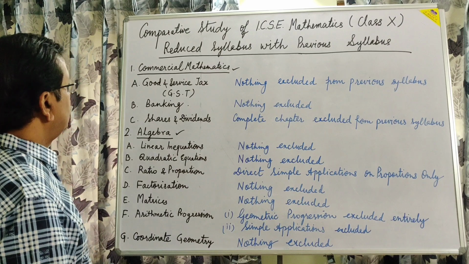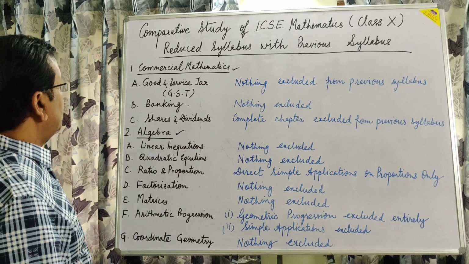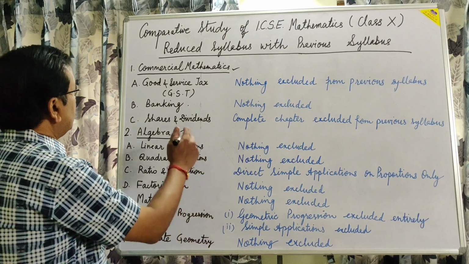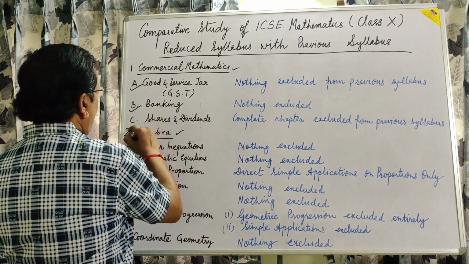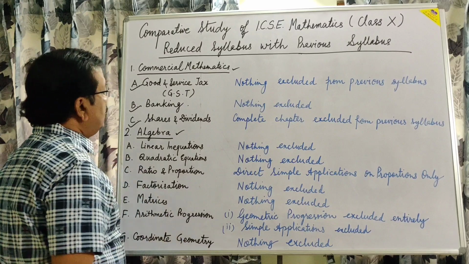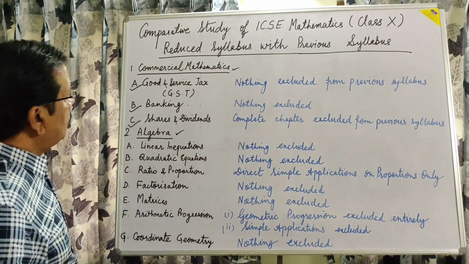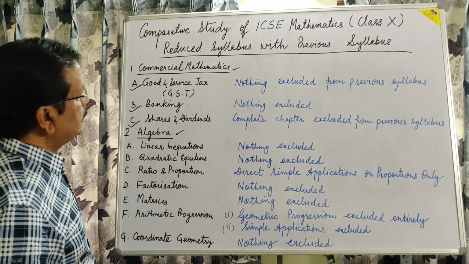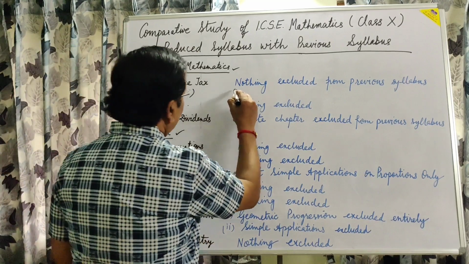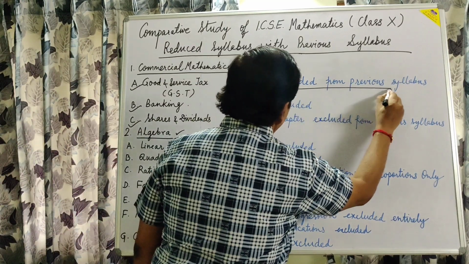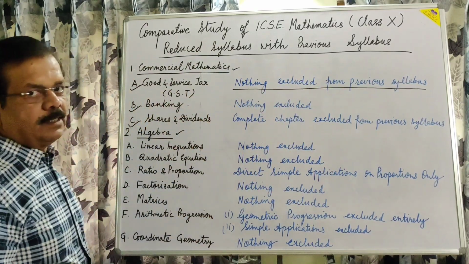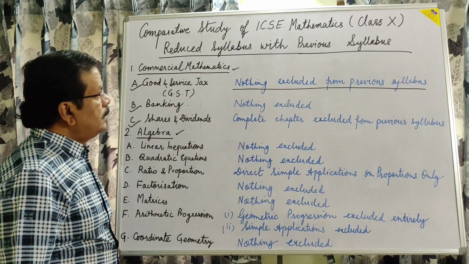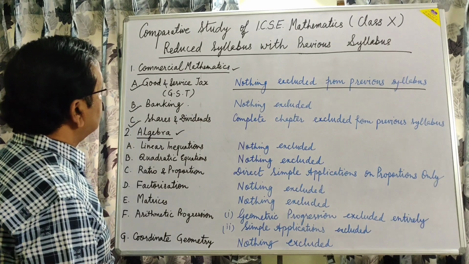In the first unit, commercial mathematics, there were 3 chapters: goods and service tax, banking, and shares and dividend. From goods and service tax, nothing is excluded from the previous syllabus. It means all the topics will remain as they are.